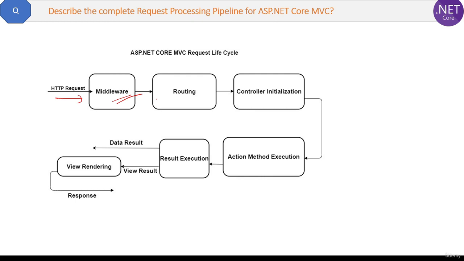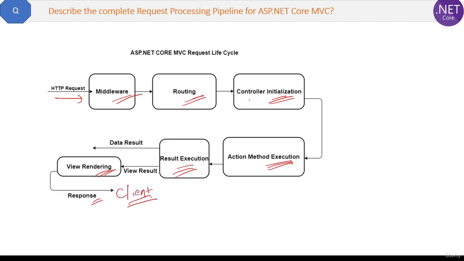We already know that. After middlewares, it goes for routing, meaning based on routing it will decide which controller to go to, based on the controller name in the URL. Then the request will initialize the controller, and again based on the URL it will decide which action method will be executed. That is also from routing only, and then the result will be executed. At last the view will be rendered and the result sent as the response to the browser. That's it. It's very simple.